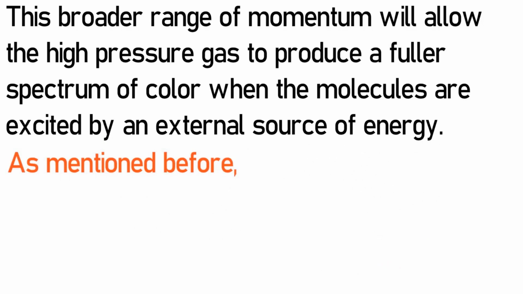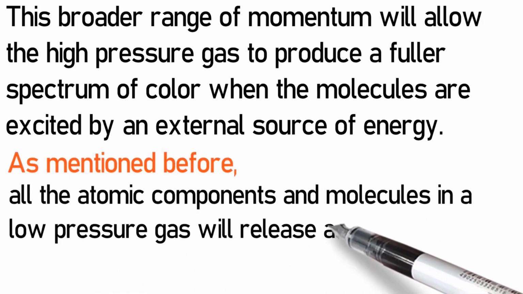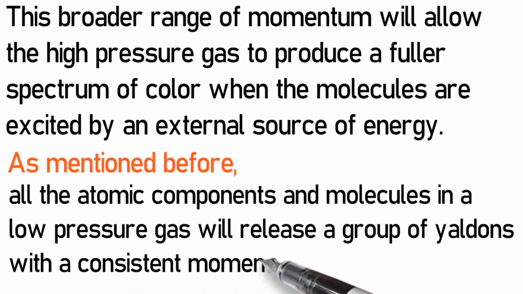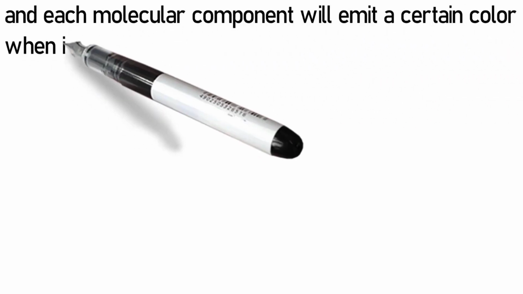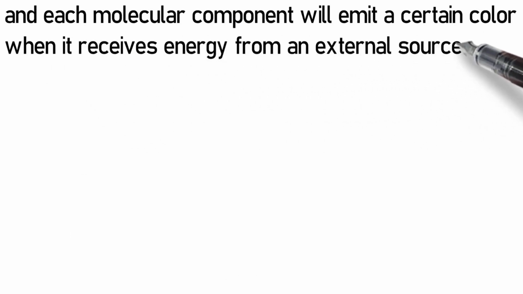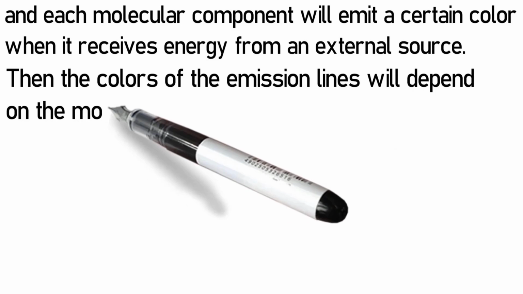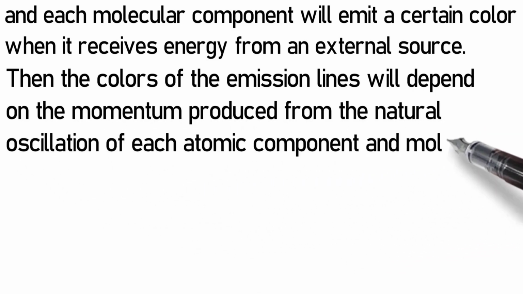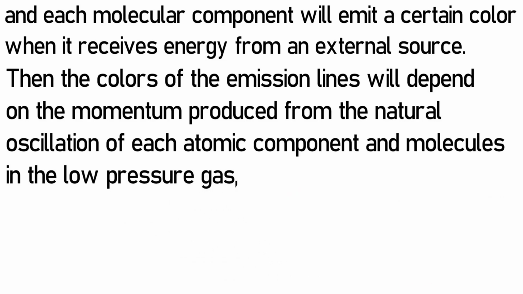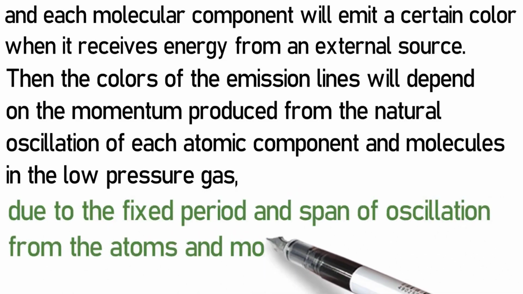As mentioned before, all atomic components and molecules in a low-pressure gas will release a group of Yaldons with a consistent momentum, and each molecular component will emit a certain color when it receives energy from an external source. Then the colors of the emission lines will depend on the momentum produced from the natural oscillation of each atomic component and molecules in the low-pressure gas due to the fixed period and span of oscillation from the atoms and molecules.